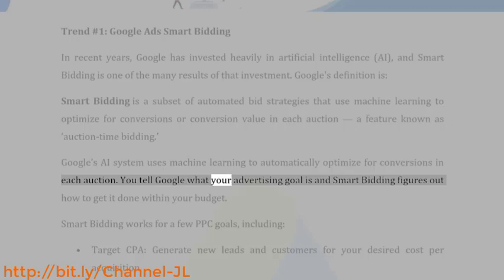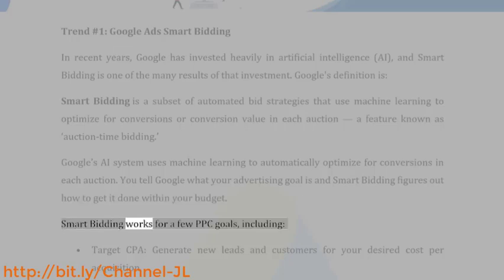You tell Google what your advertising goal is and smart bidding figures out how to get it done within your budget. Smart bidding works for a few PPC goals, including target CPA, generate new leads and customers for your desired cost per acquisition.